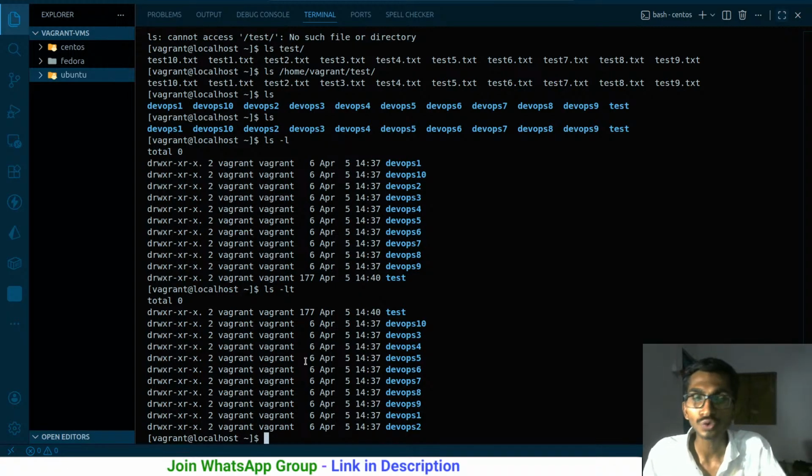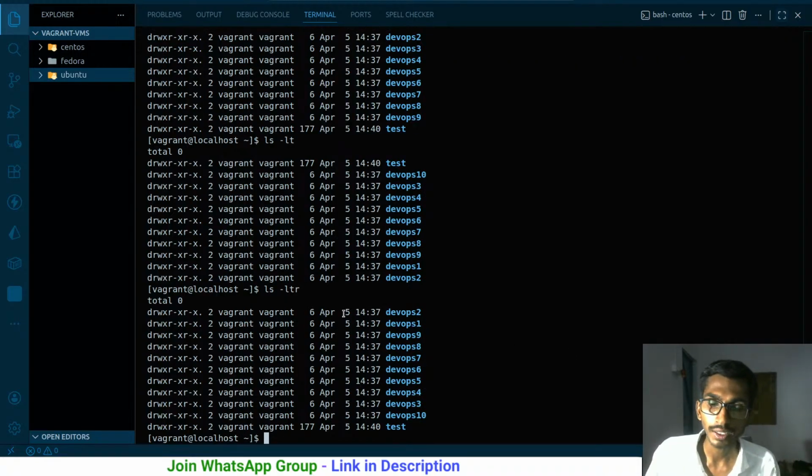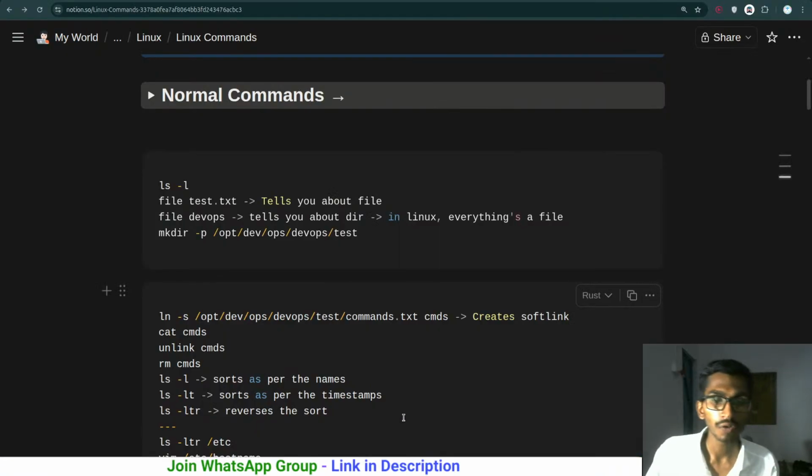And now if you want to sort it in reverse, that simply means the file that got created first should come first. So you have to just simply add r over here. So ls -ltr: l for listing in the detail format, t is for sorting based on the time, r is for reverse. So just simply run this. The file that got created first will come first, then the last one, 14:40, will come at the end. Pretty simple. We have gone through this.